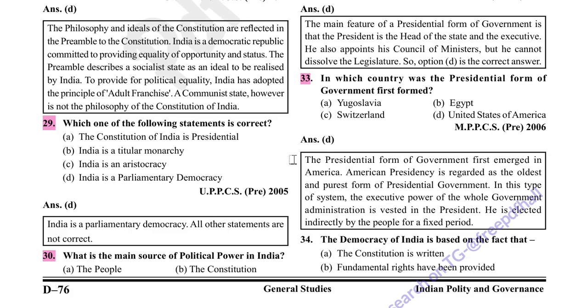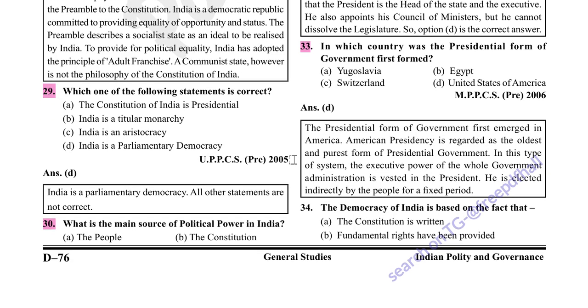The presidential form of government first emerged in America. American presidency is regarded as the oldest and purest form of presidential government. In this type of system, the executive power of whole government administration is vested in the president. He is elected indirectly by the people for a fixed period.